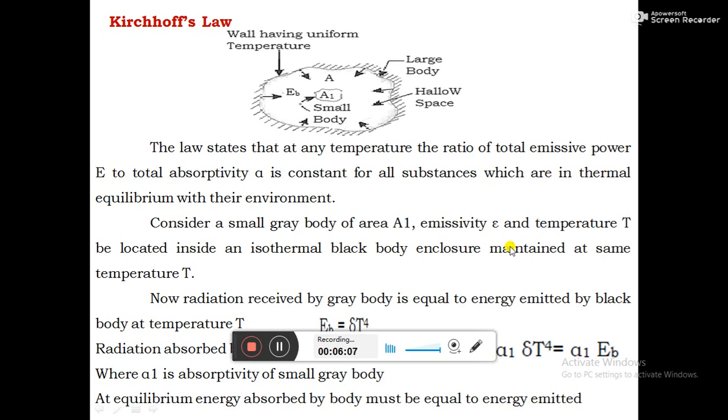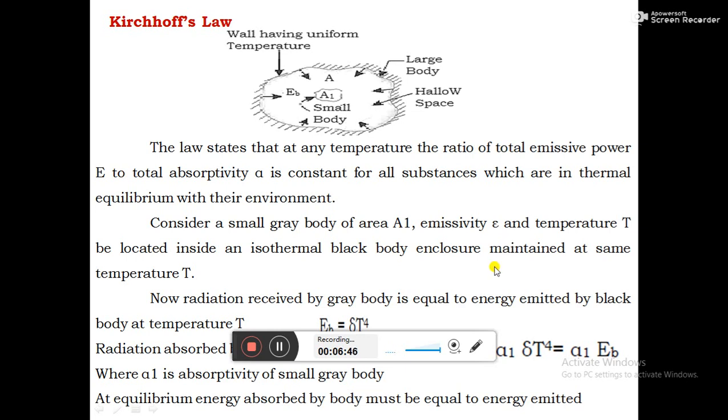For the gray body to be in equilibrium, all the radiation absorbed by the gray body must be equal to the radiation emitted by the gray body. We already said it is at a constant temperature T, which means it is at thermal equilibrium. For equilibrium, the amount of radiation absorbed must be equal to the energy emitted by the body.